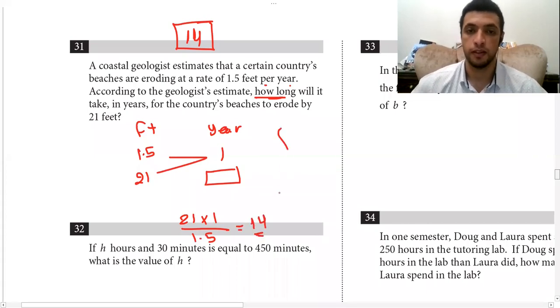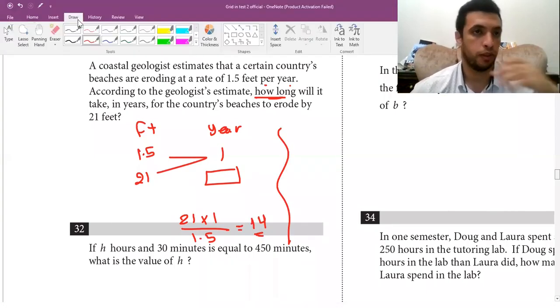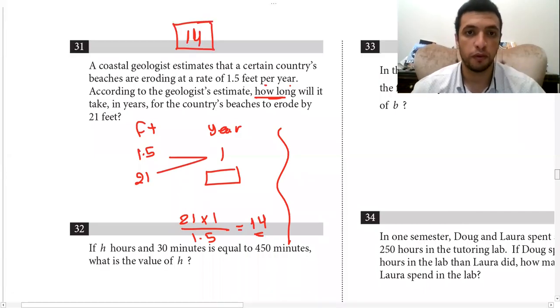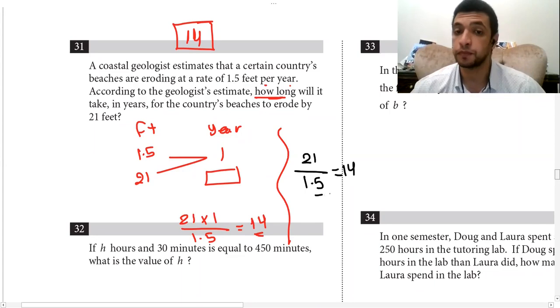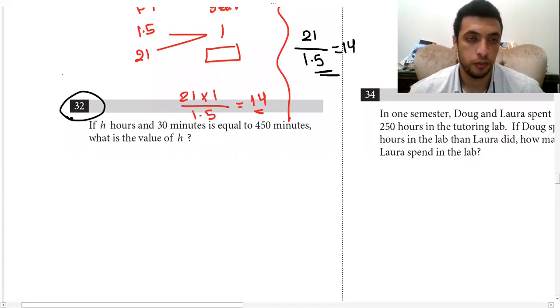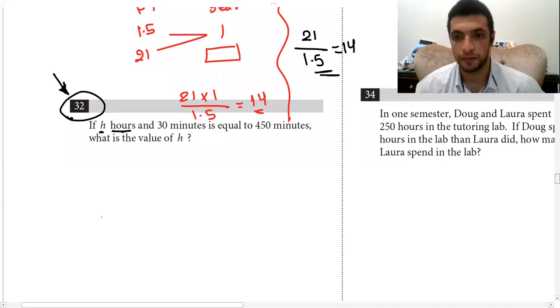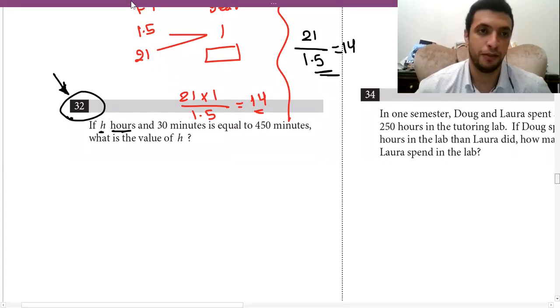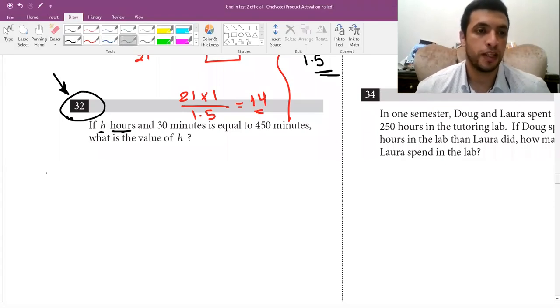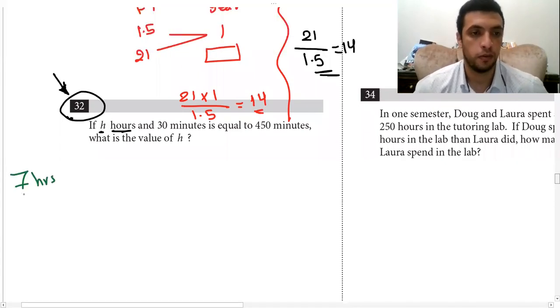We have another way with mental work. If you have 1.5 per year and the total is 21, how long will it be? If you use your mental work, you are going to do 21 over 1.5. It's also going to be 14. Two ways here. Okay, 32. The right answer will be, as most of you said, 7 hours.